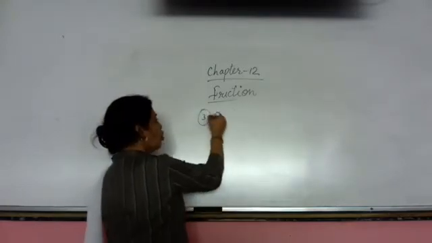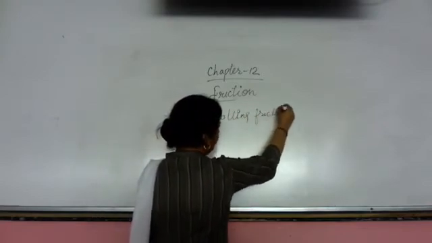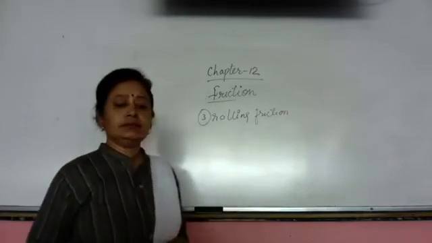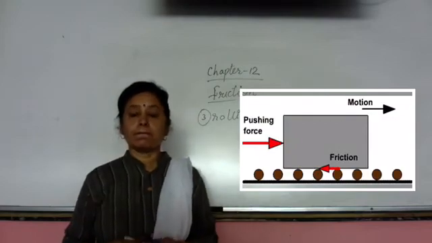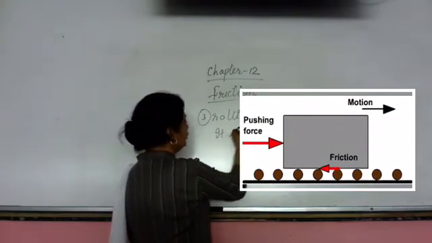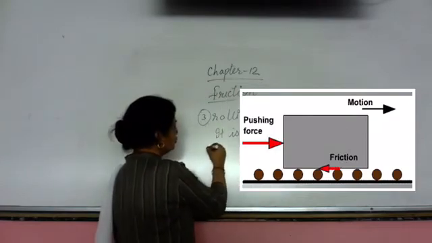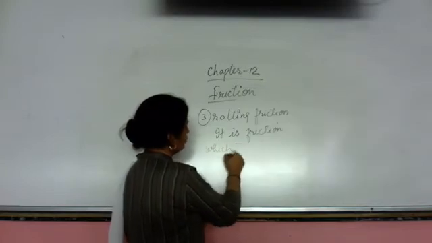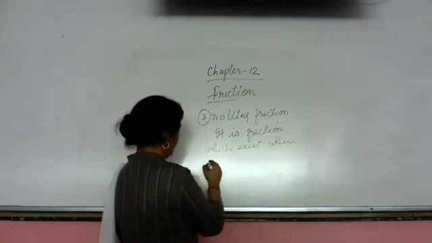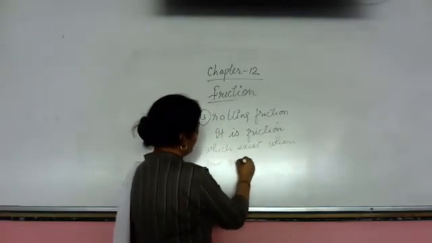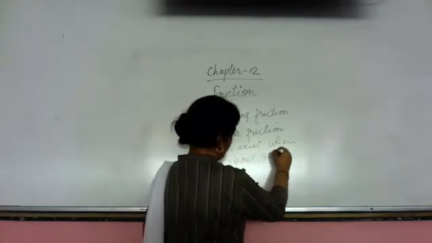Next is rolling friction. How many of you are dragging suitcases with wheels? Rolling friction is the friction which exists when any object rolls over a surface.